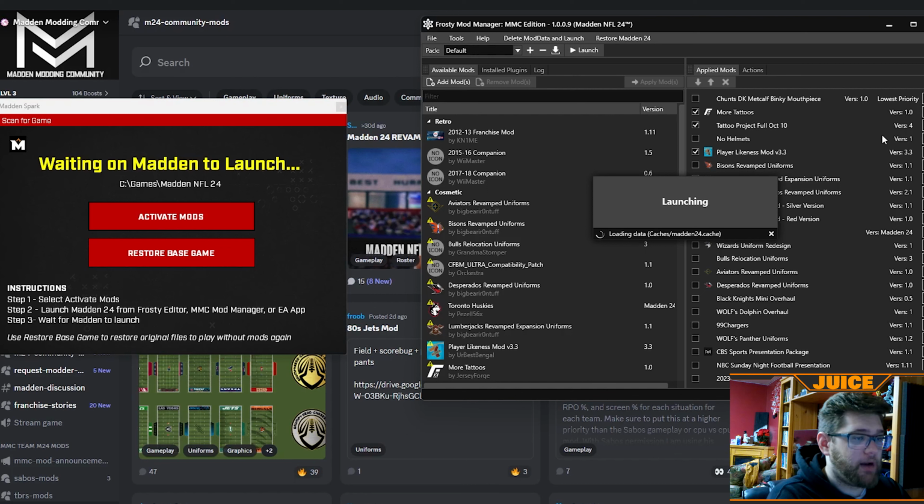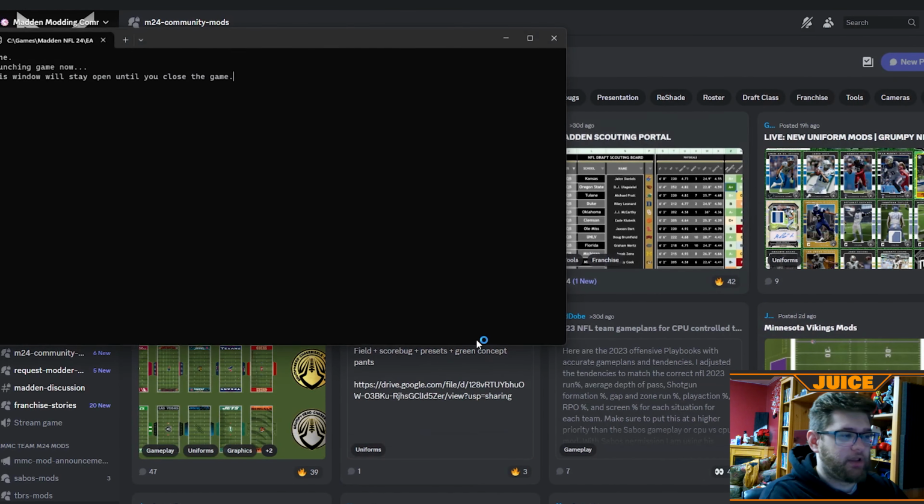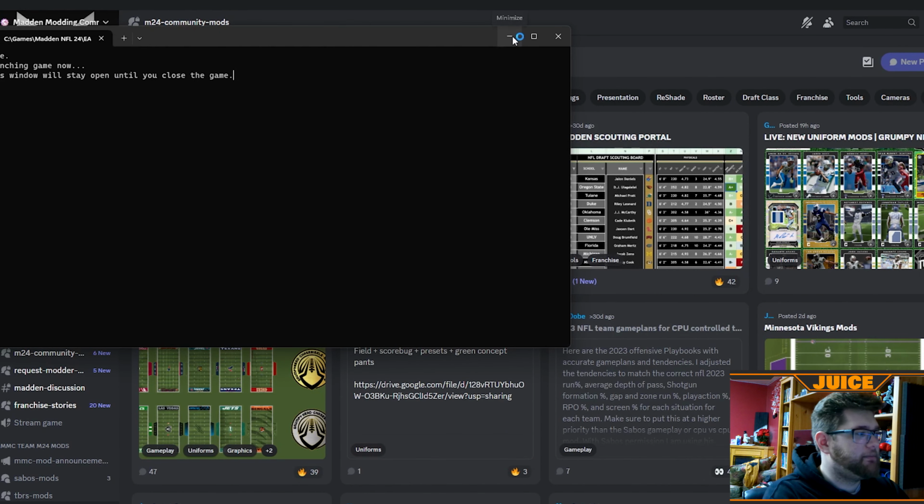So it'll go up here and load. Unless you've got a ton of mods you're loading in, it shouldn't take more than like a minute. And it'll come up with that screen, which is just black for you, but it comes up with a little accept screen, and it'll say launching game. This screen will be open the entire time until you close it, and then it'll load up the mod. So we will go in here and I'll show off some of the mods so you guys can actually see them for yourself. But they're super, super cool.